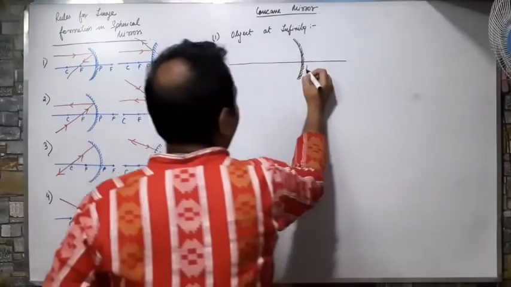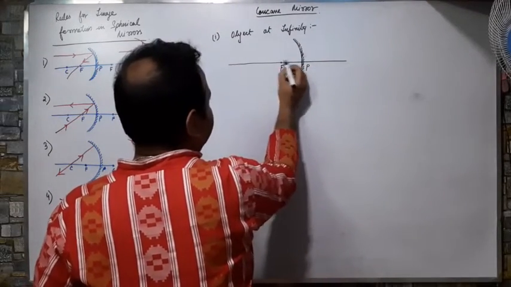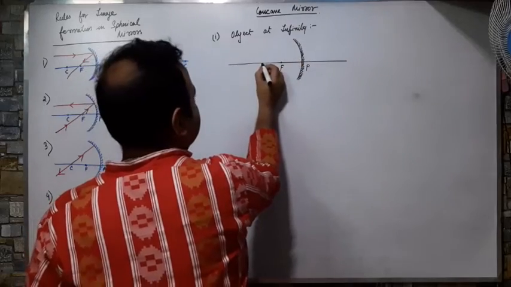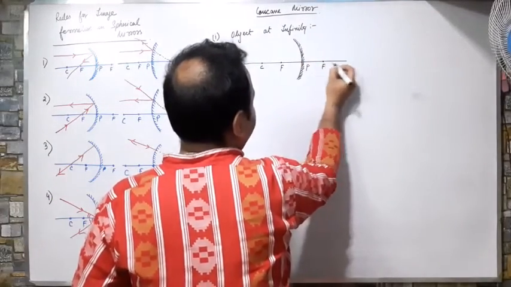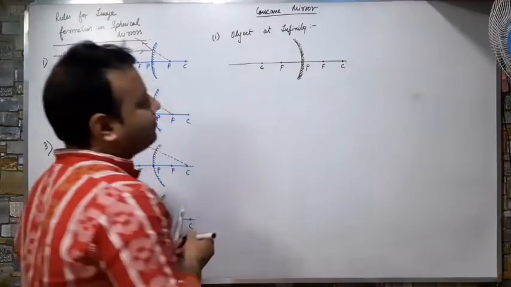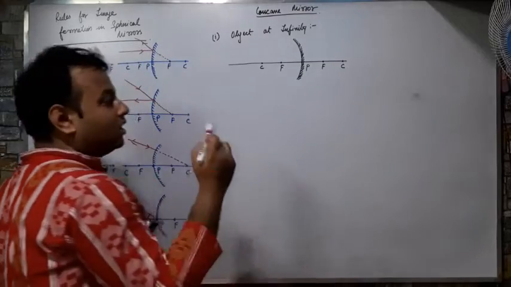I will draw the pole, I will draw the focus, and the distance of this from the scale must be measured and placed C. The same way the distance at the back side also focus and C. Okay, the distance are equal. Now I have to draw an object.